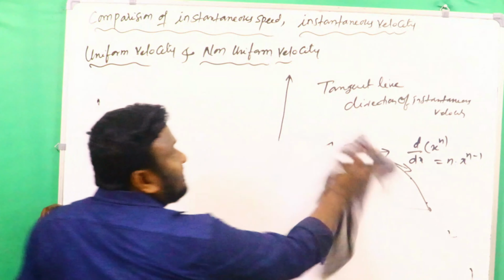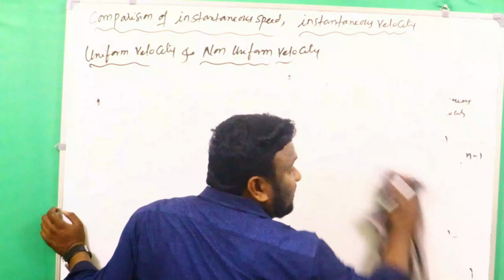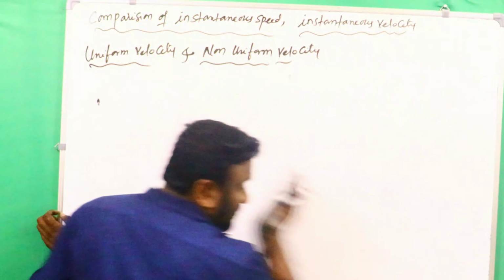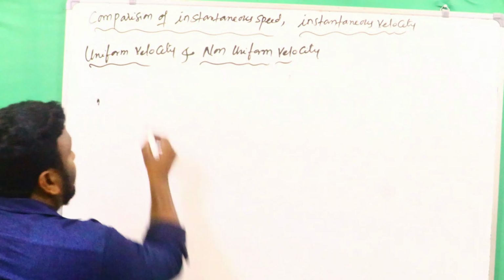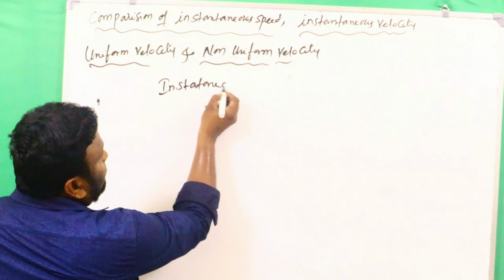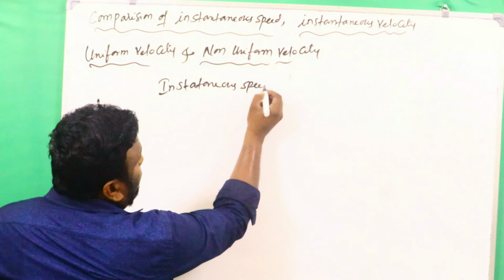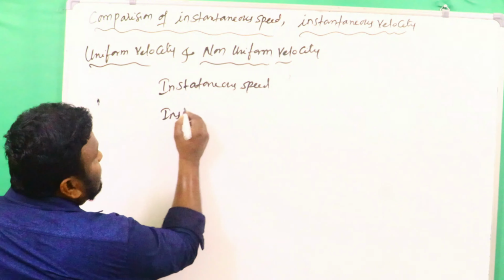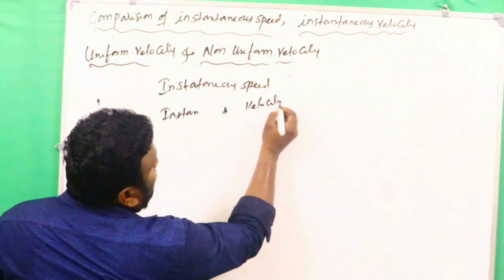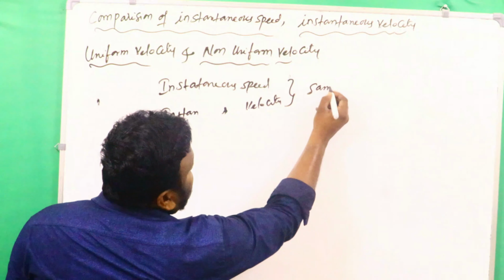Some possibility is there having the magnitude same for instantaneous velocity and instantaneous speed. There is some possibility for instantaneous speed and instantaneous velocity to have same magnitude.